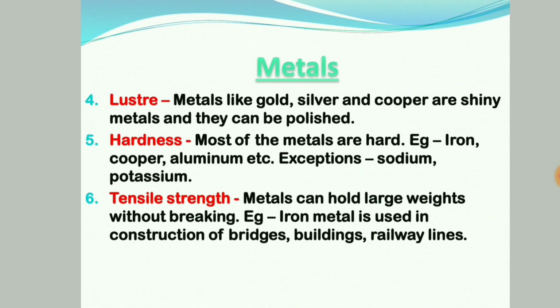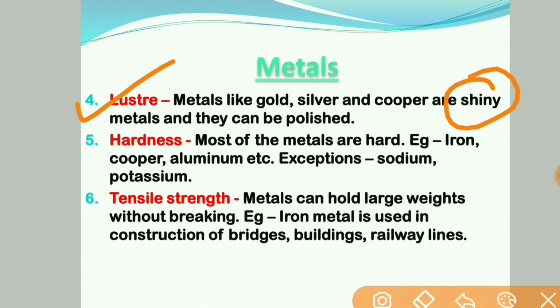The next property we have is luster. Luster means shine. Metals have a shiny surface, so metals like gold, copper, silver can be polished and are used for making jewelry and showpieces.